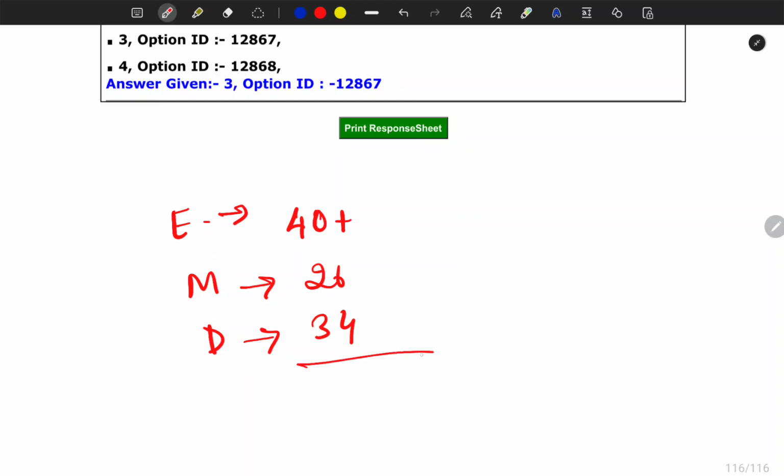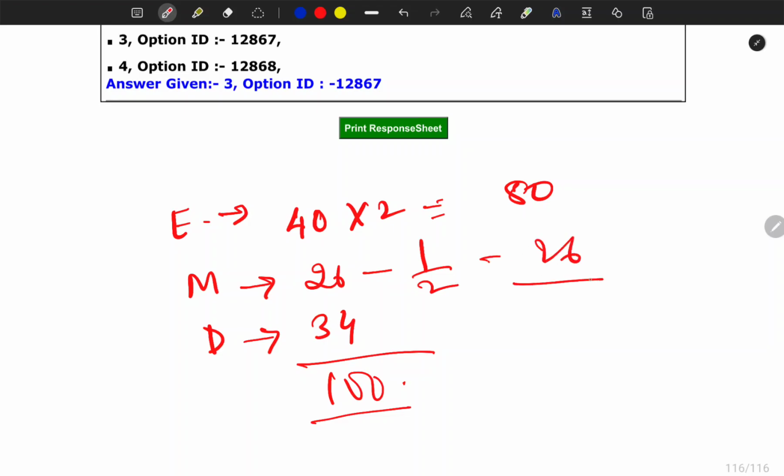So here, these are 100 questions, and if you get the easy ones, multiplied by 2, you are getting 80 marks. Here, say you get only half of the moderate questions, 50-50, you get 26 marks, and if you get a quarter of the difficult ones, you get 17 marks.